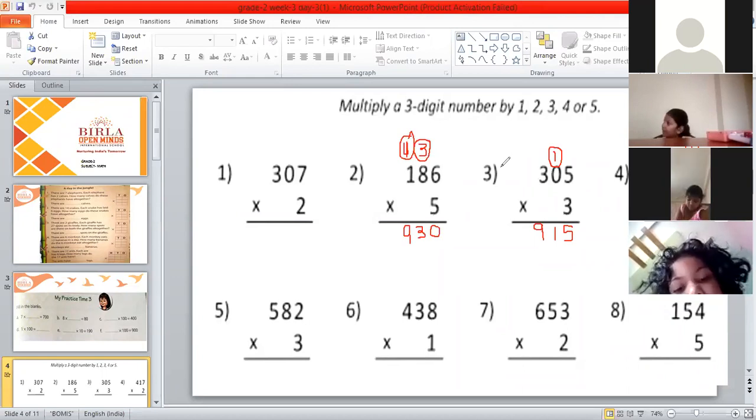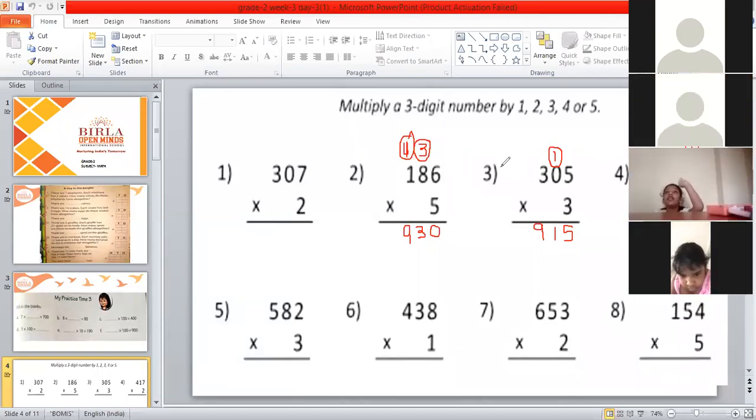Yes, ma'am. Now read question number 5, please. 582 multiplied by 3. Very good. So, which number table? 3. Very good. So, tell me, 3 twos are? 6. Very good. 3 twos are 6. So, we will write 6 first.